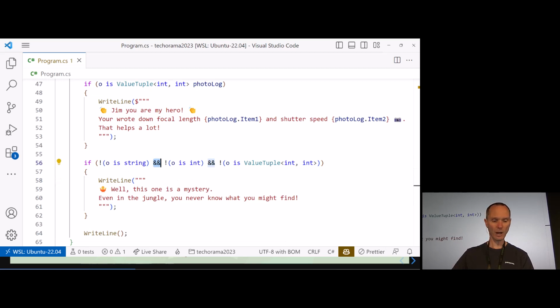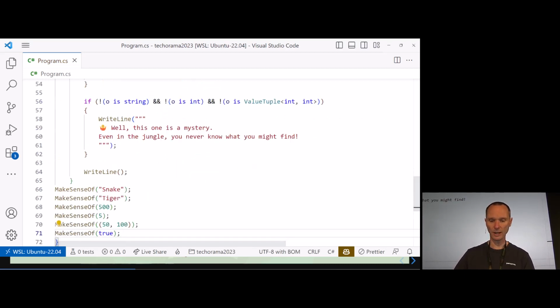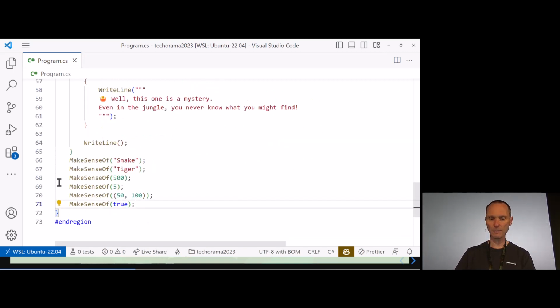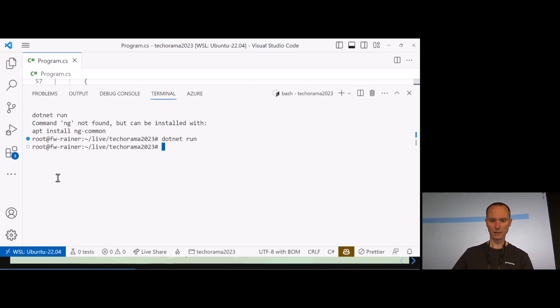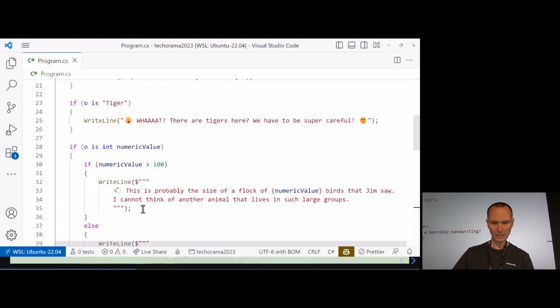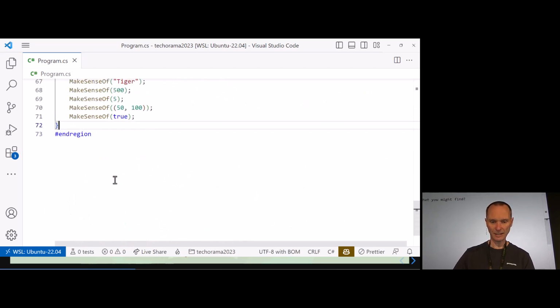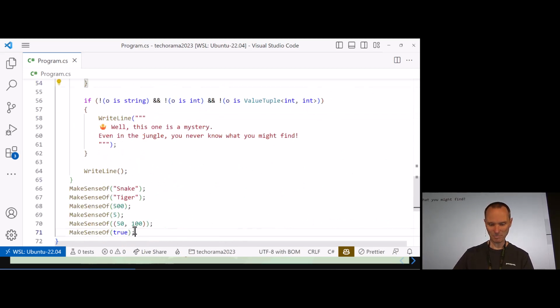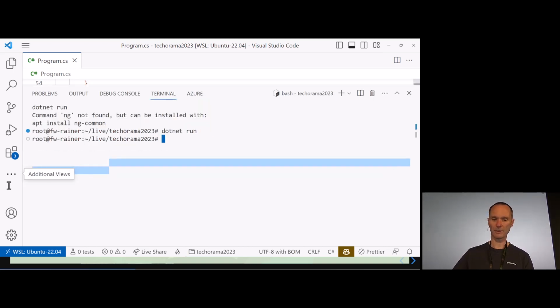So if we try this one, and I have written down some method calls here, we can obviously give it a try, say dotnet run, and let's see if our little program works. And everything should be okay. It is not okay. Why is it not okay? What did I miss? Well, I didn't call the method. Oh, that's clear. I kind of messed up the curly braces, but now we should be okay. Let me run it again for you.